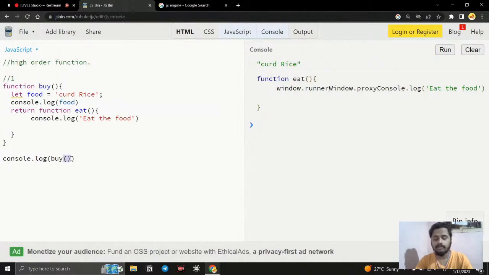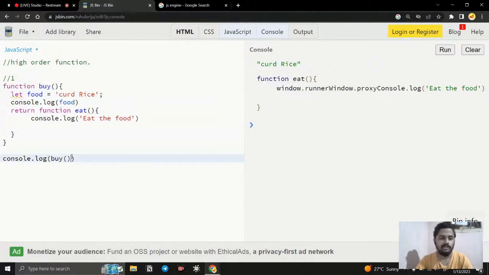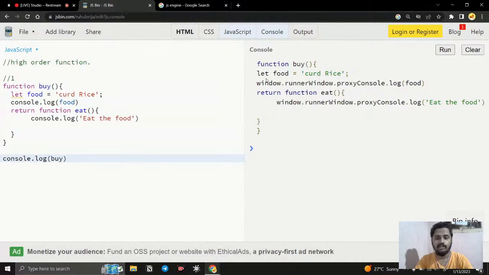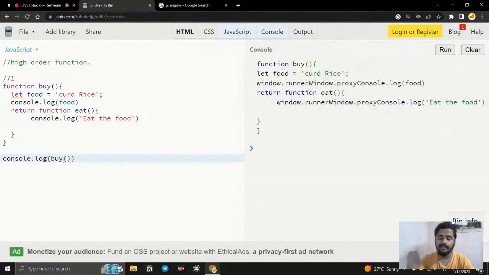Without the parenthesis, it is just treated as data, and it simply displays whatever is inside it. But when I use the parenthesis, I am telling the call stack to take this function and invoke it, run the code that is inside.